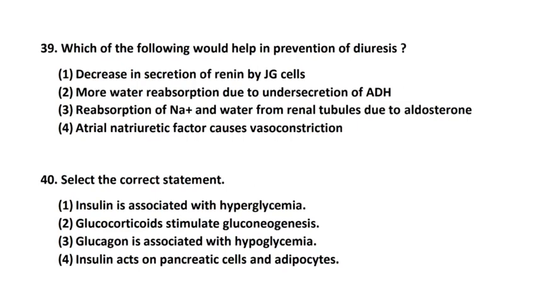Next question number 39. Which of the following would help in prevention of diuresis? Option 1, decrease in secretion of renin by juxtaglomerular cells. Option 2, more water reabsorption due to under secretion of ADH hormone. Option 3, reabsorption of sodium and water from renal tubules due to aldosterone. Option 4, atrial natriuretic factor causes vasoconstriction. Which is the correct answer? Right answer is option 3, reabsorption of sodium and water from renal tubule due to aldosterone hormone.